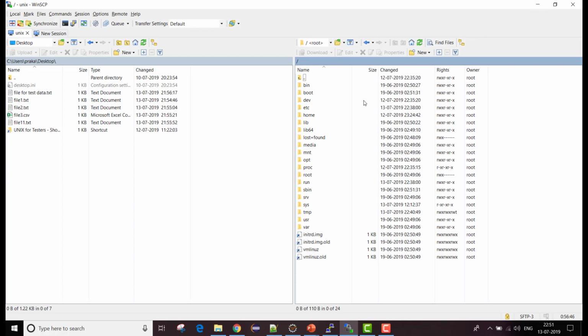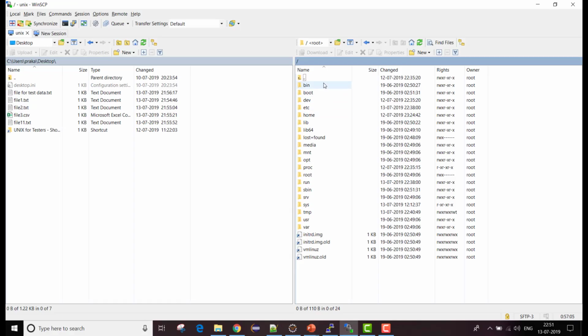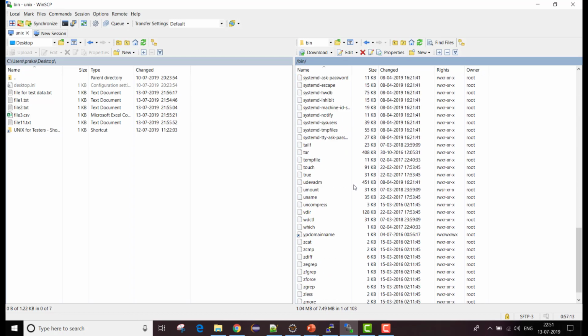So the root directory, everything is present under your root directory. The next one is your binary directories. Binary directories are the directories which contain your executables. Like you see, you have a bin directory or sbin. If I open this bin directory, you can see all the executables under it.